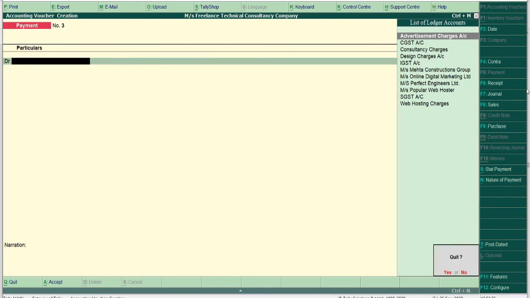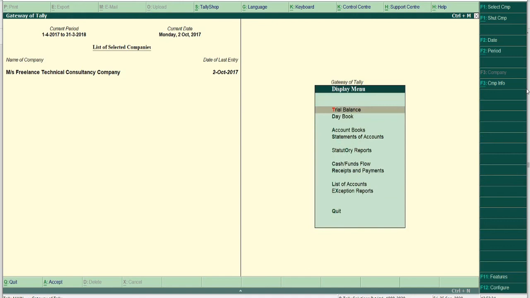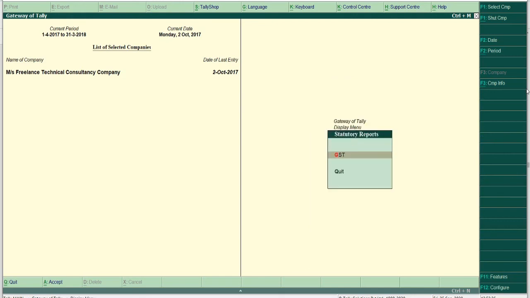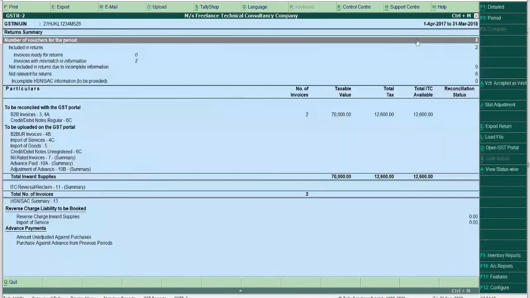Let's see the reports. GSTR reports, display, statutory reports and GST, GSTR2. If you cannot see the report details, you have to change the period from here.